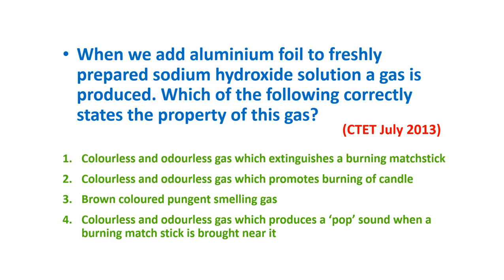Which of the following correctly states the property of this gas? Colorless and odorless gas which extinguishes a burning matchstick. Colorless and odorless gas which promotes burning of candle. Brown colored pungent smelling gas. Colorless and odorless gas which produces a pop sound when a burning matchstick is brought near it. We'll see the answer. Option 4 is the right answer. This option correctly states the property of that gas.